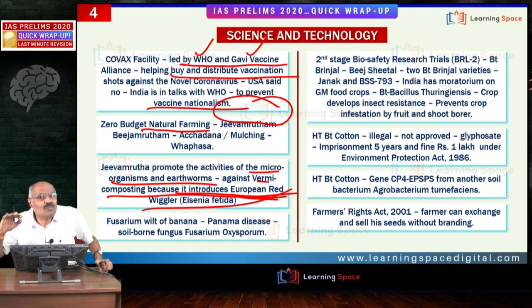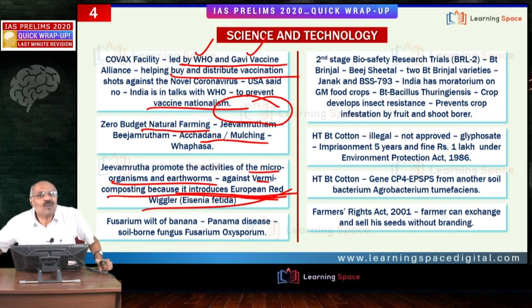Right friends? Beejamrutha is treating the seeds with a mixture containing desi cow dung and desi cow urine along with others. Then this Achadana or mulching, that is, the agriculture waste that is to be spread on top of the soil. Another component is aeration.